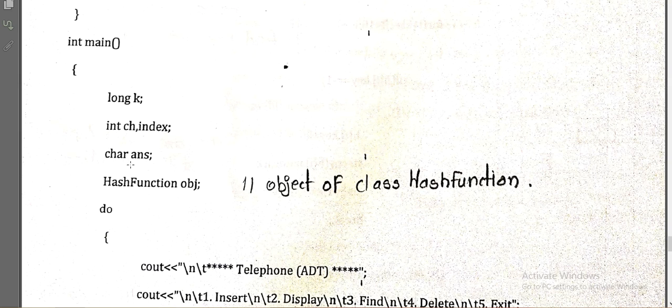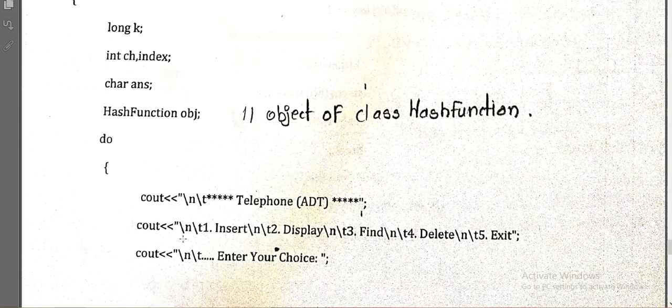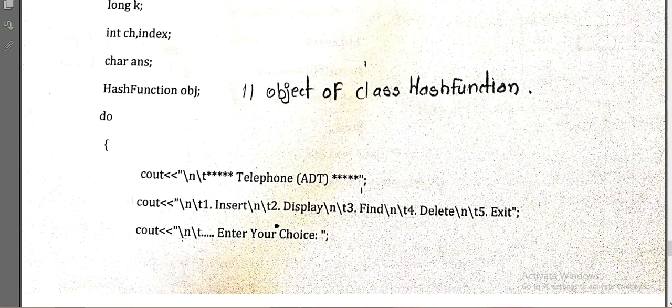What is the name of our class that we have seen initially? That is hash function. So I have created one object of my class so that I can access the member functions or member variables of that class. Now I am displaying the choices, or which operations we are going to perform on that telephone ADT. Those functions are given, like first insert, display, find, delete, and so on.